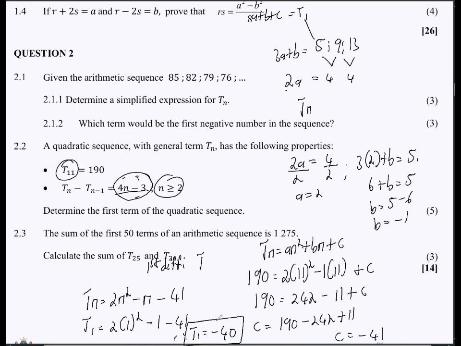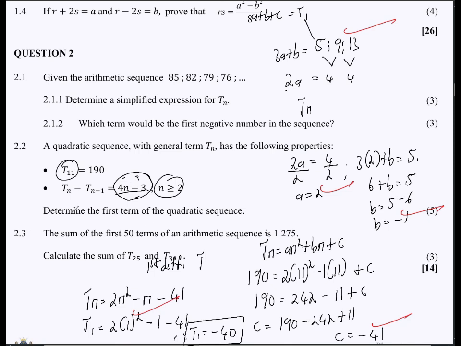So that's how you are supposed to solve that. There was a mark for finding the first difference, and then there is a mark for the value of A, after we found the value of A is equal to 2, a mark for the value of B, a mark for the value of C, and a mark for the value of T1. So how many marks was this? 5. So 1, 2, 3, 4, 5. There you go.